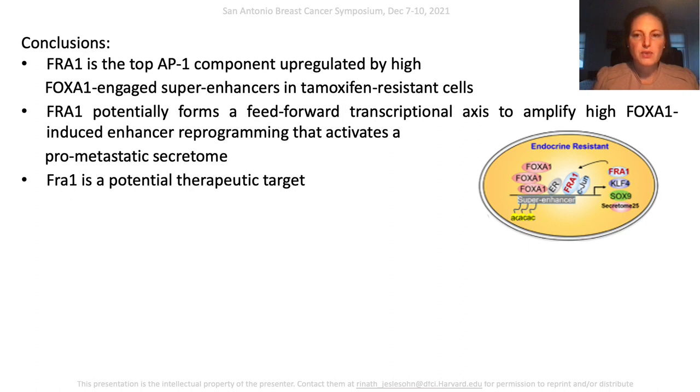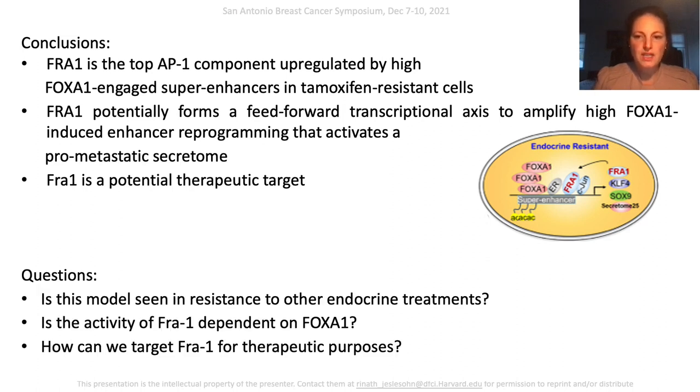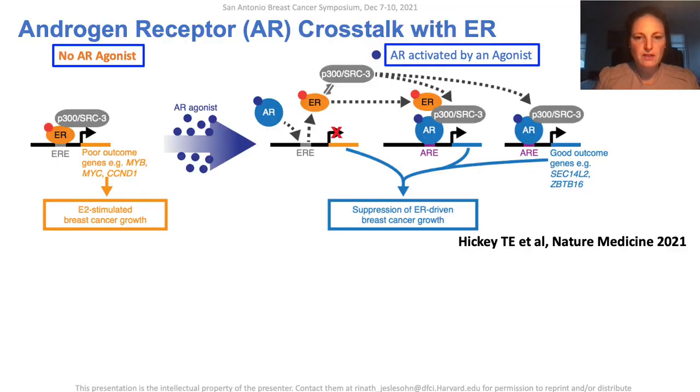To conclude, these results indicate that FRA1 is the top AP1 component upregulated by high FOXA1 engaged superenhancers in tamoxifen-resistant cells, and FRA1 potentially forms a feed-forward transcriptional axis to amplify high FOXA1-induced enhancer reprogramming that activates a pro-metastatic secretome. As such, the authors propose that FRA1 is a potential therapeutic target. And these are a few questions for discussion. Is this model seen in resistance to other endocrine treatments? Is the activity of FRA1 dependent on FOXA1? And how can we target FRA1 for therapeutic purposes?